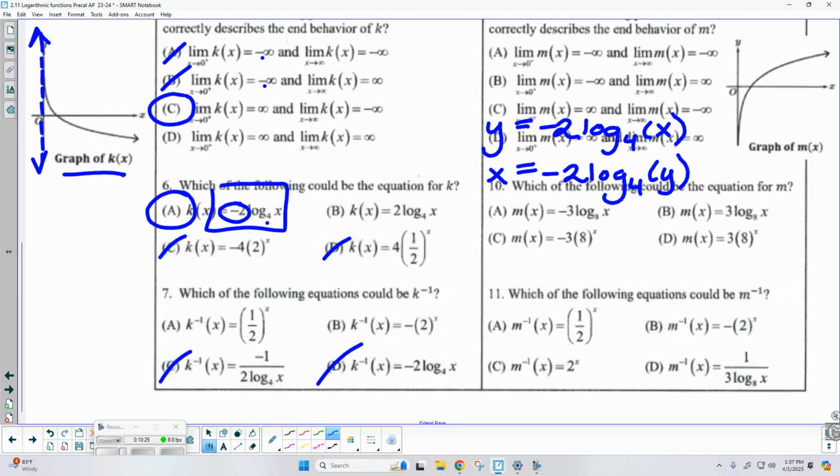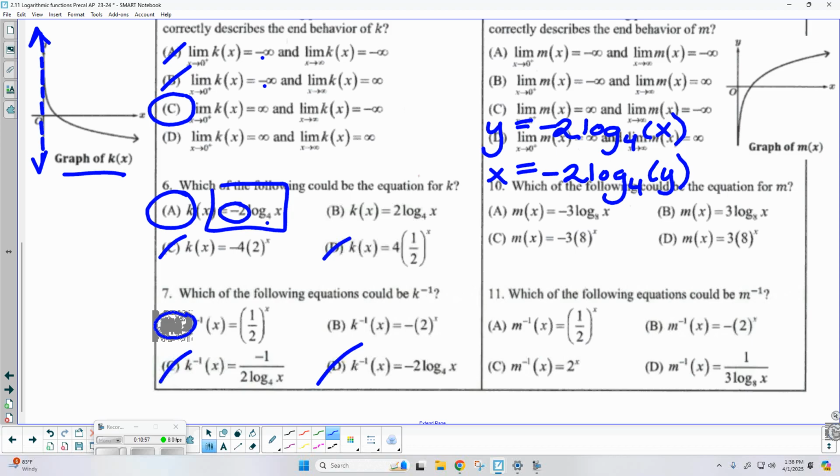Okay, so we'll go ahead and find that inverse in just a second, but who thinks they can help me out? Is the answer A or B? Let's do a poll. How many think it's A? How many think it's B? Okay, so we didn't have anybody vote for A. We had about 4 or 5 people vote for B. Okay, thank you. So the answer is A. It is A.